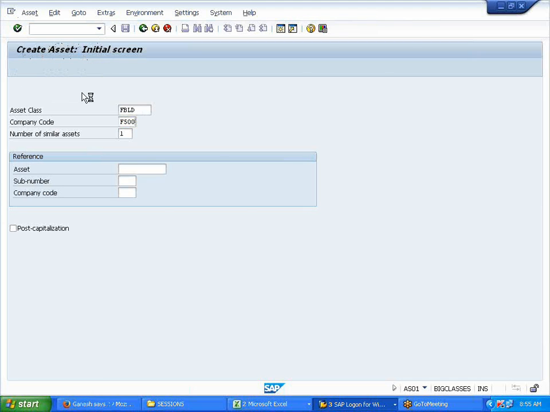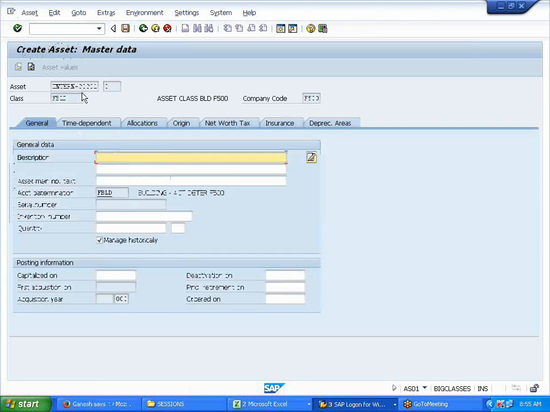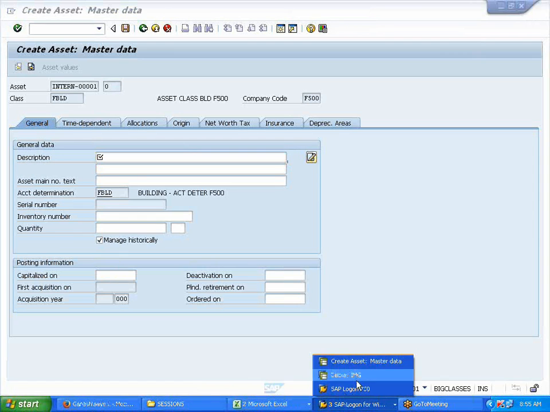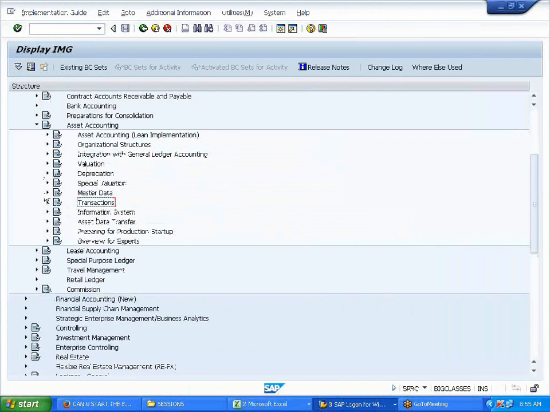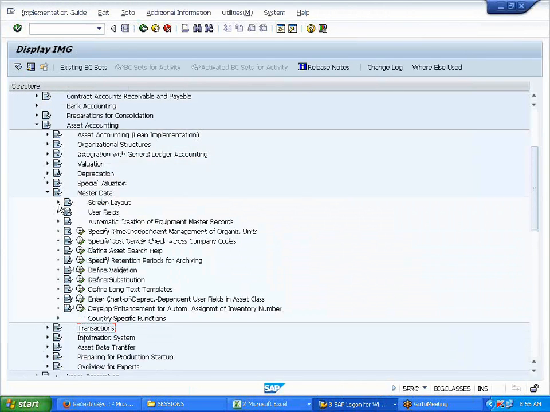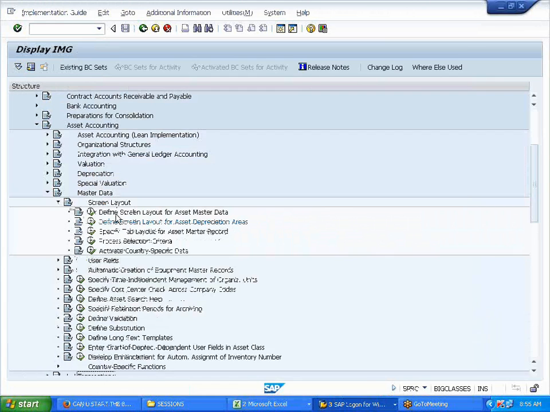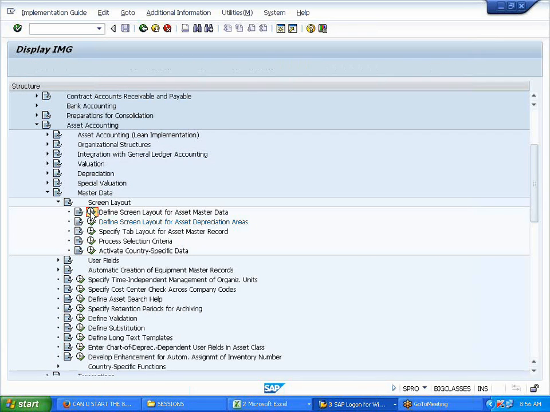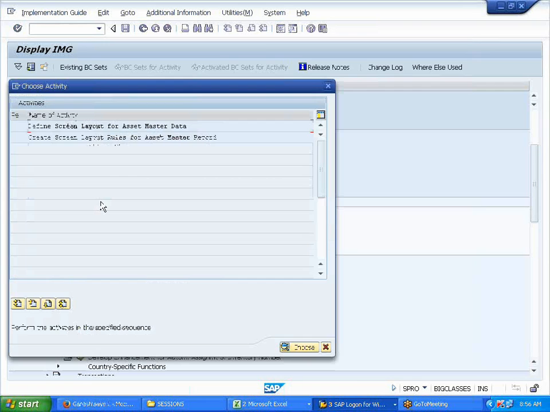I press enter. Did you not see this description, capitalized on date, all this over there? Fields, these fields, master data fields I'm saying. In the screen layout. Sorry, forgot. We saw them. Yeah. Here, in the screen layout, Harshita. You're asking, na, this layout fields.